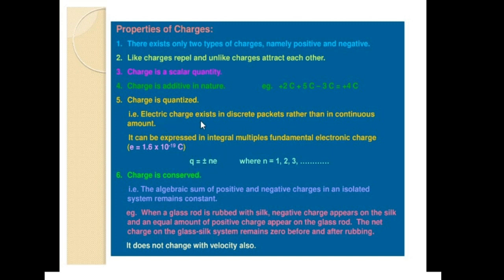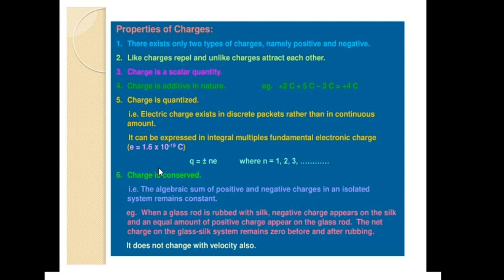That is, electric charge exists in discrete packets rather than in continuous amounts. Here it means it is expressed in integral multiples of the fundamental electronic charge. You know that the charge of the electron is 1.6 into 10 power minus 19 coulomb.